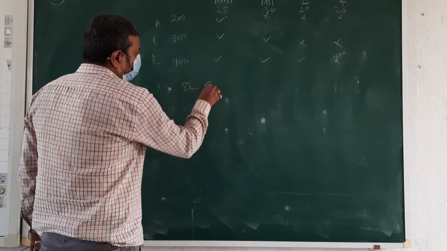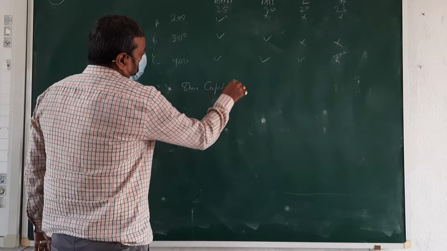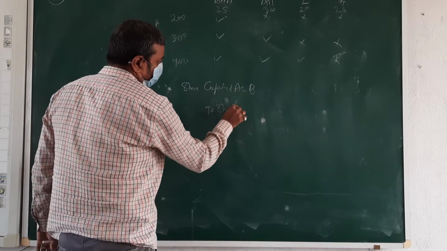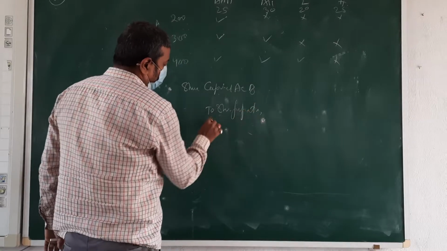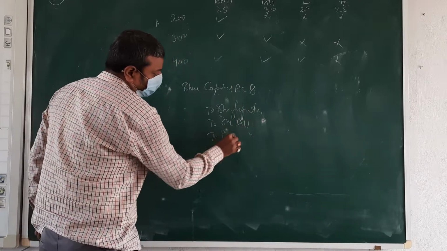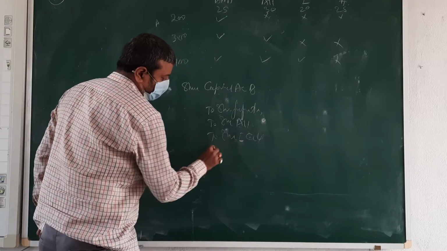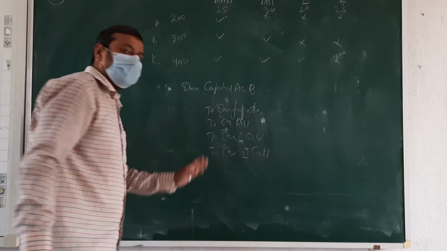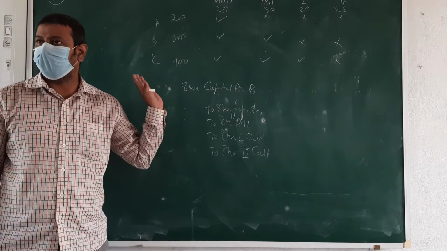Share capital account debit to share forfeited, to share. Everyone remember what amount we have entered here or not?